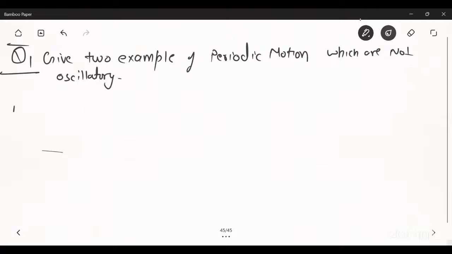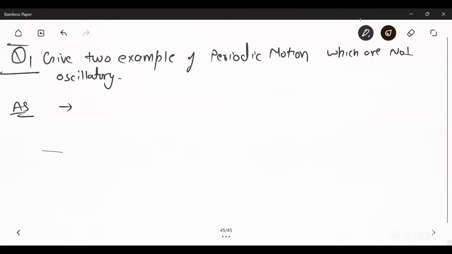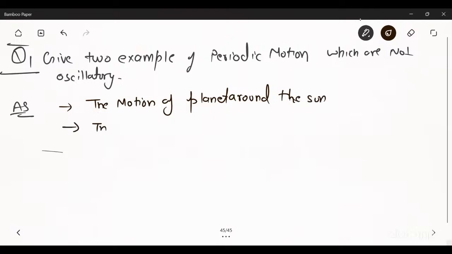So the two examples of periodic motion which are not oscillatory are the motion of a planet around the sun and the motion of an electron around the nucleus.